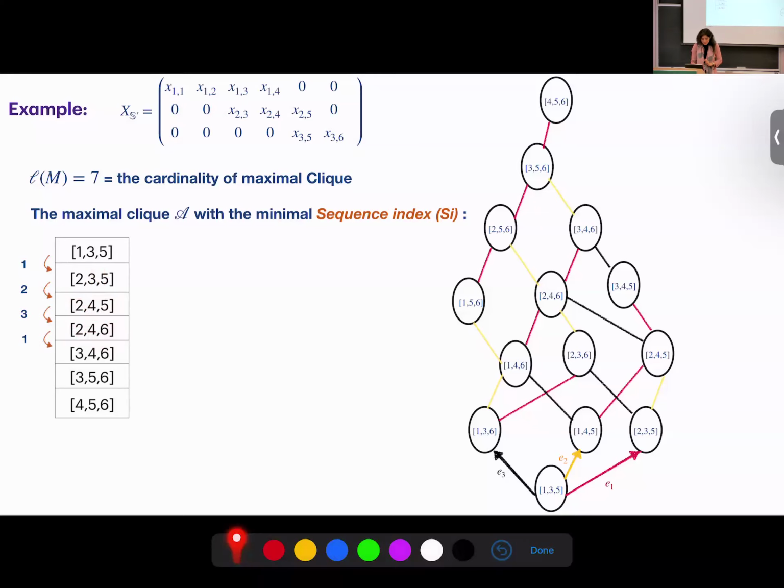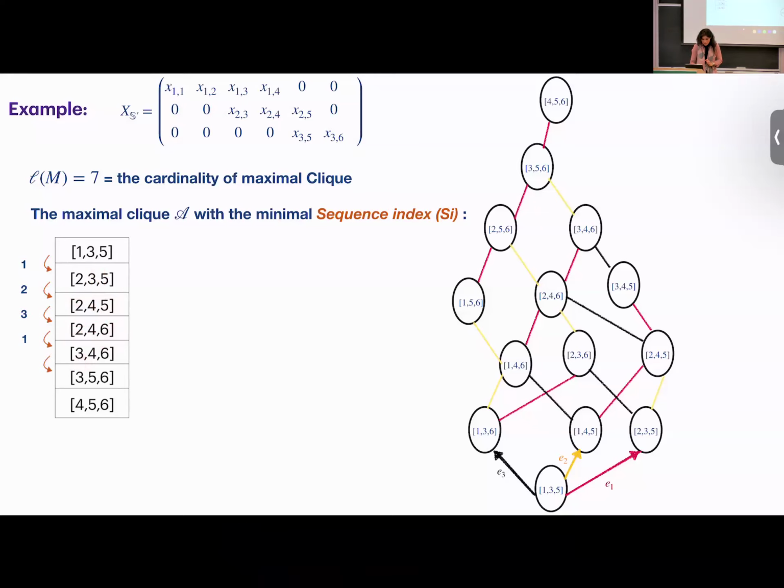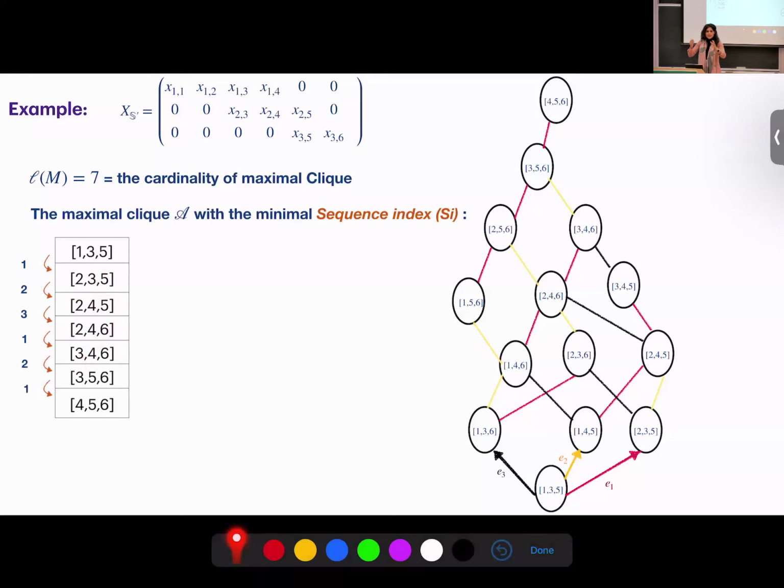After that, we have E1, then E2, and then E1. So, to show you the maximal path, instead of writing this table as the maximal clique, we just write 1, 2, 3, 1, 2, 1. And you know exactly what this is: it determines the maximal clique.